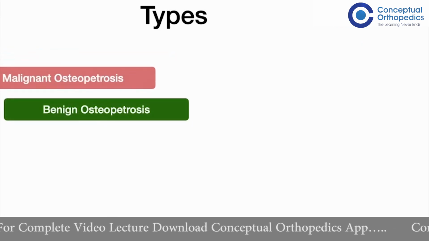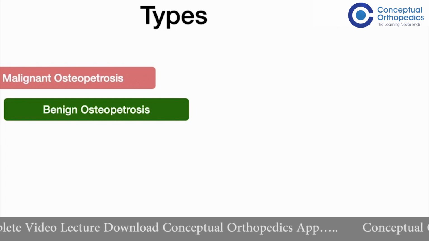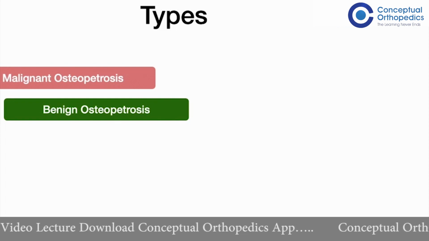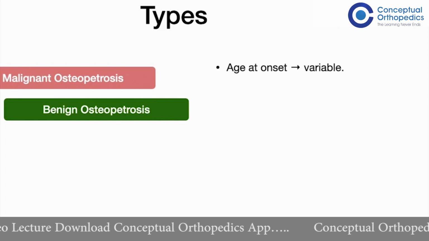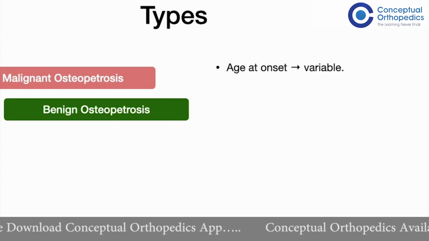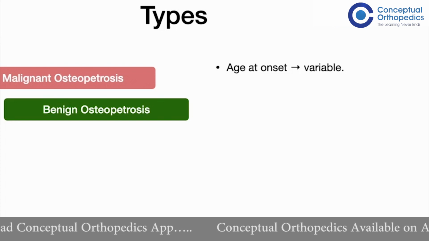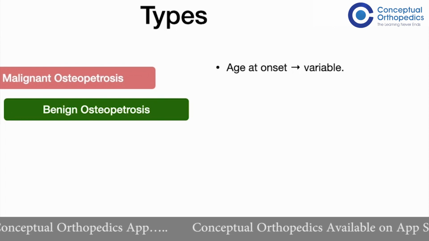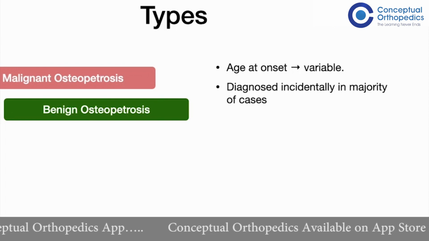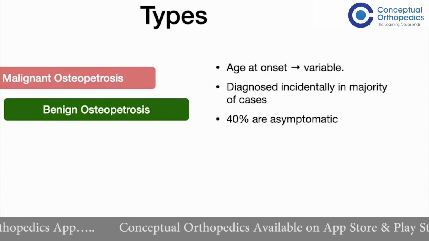The next form of osteopetrosis is benign osteopetrosis. Benign osteopetrosis is often diagnosed incidentally after a radiological examination of an asymptomatic patient. The age of onset is generally variable. Most of the patients are asymptomatic, that is about 40%. They are diagnosed incidentally in a majority of cases.